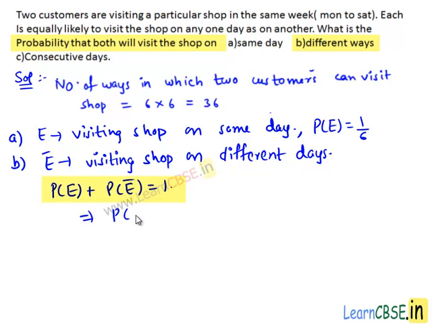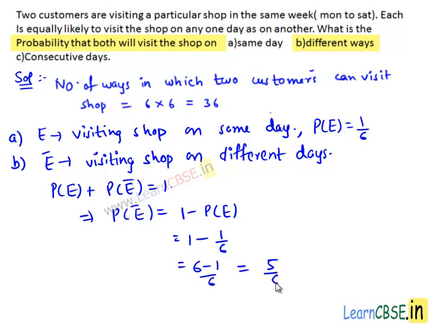This implies P of E bar equals 1 minus P of E, that equals 1 minus 1 divided by 6, which is equal to 6 minus 1 divided by 6, that equals 5 divided by 6. Therefore, the probability that both will visit the shop on different days is 5 divided by 6.